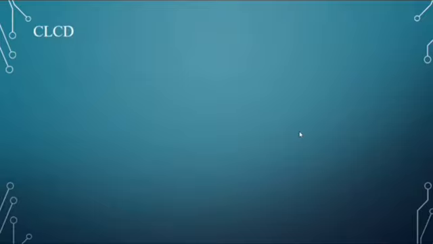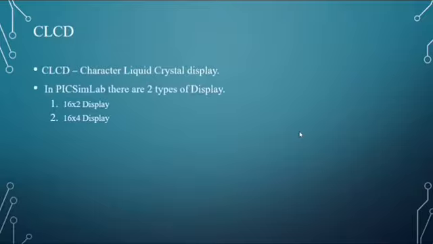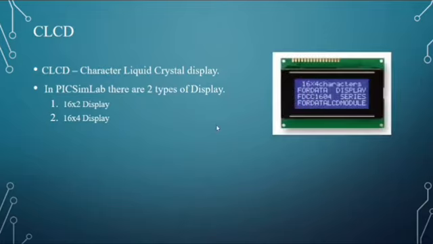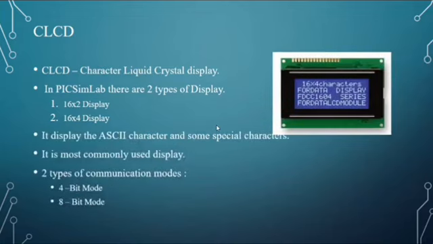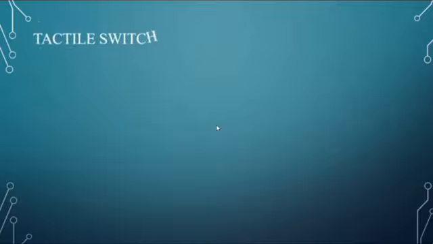Next, CLCD. What is CLCD? CLCD is a character liquid crystal display which is used in this project. In PixSimLab, there are two types of display: one is a 16 cross 2 display and the other is a 16 cross 4 display. We are going to use the 16 cross 4 display in this project. This displays ASCII characters and some special characters. It is most commonly used to display. There are two types of communication modes, 4-bit mode and 8-bit mode. Here we are going to use 4-bit mode.